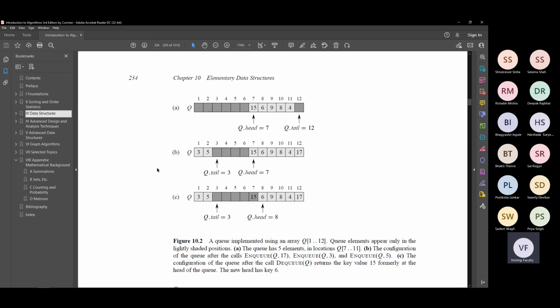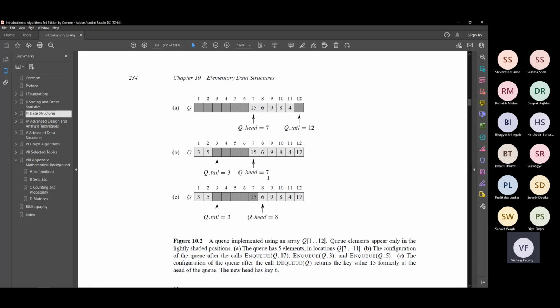Okay, so therefore now the head is 7 and the tail is 3. Even though the tail is supposed to be to the right, that's because this has wound around to the other side. Okay. So is this clear? Figure B, why you have q dot tail equal to 3 and q dot head equal to 7. Yes, sir.